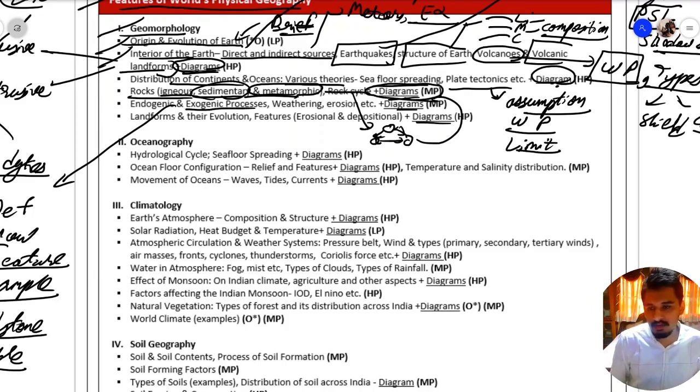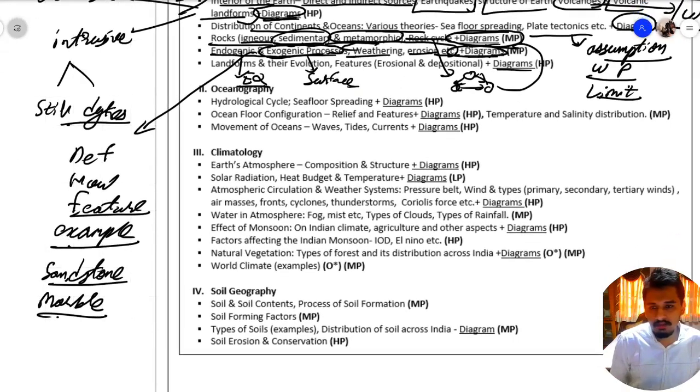Then we have two types of processes, that is the endogenic and exogenic processes. The endogenic processes take place inside the earth, and one example is earthquake. The exogenic processes take place on the surface of earth, and its examples are weathering, erosion, mass movement. So these processes along with their diagram should be prepared by you. Then we have landforms and their evolution, features, erosional, depositional and diagrams.